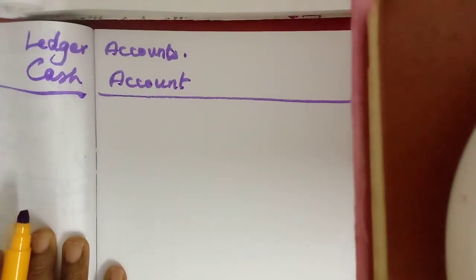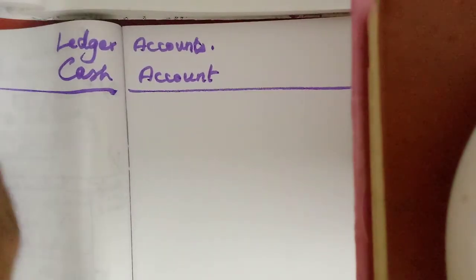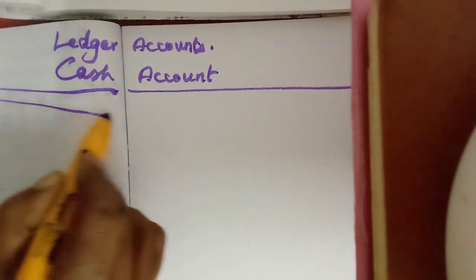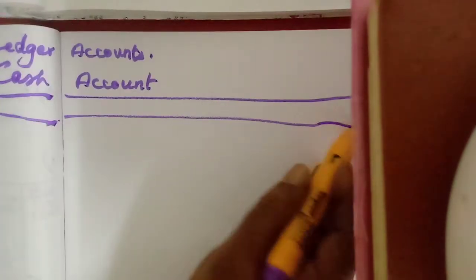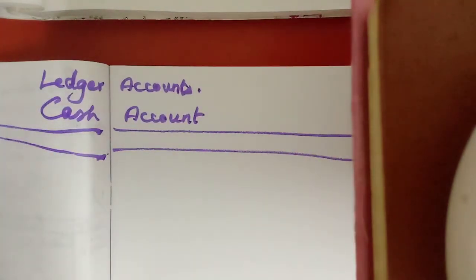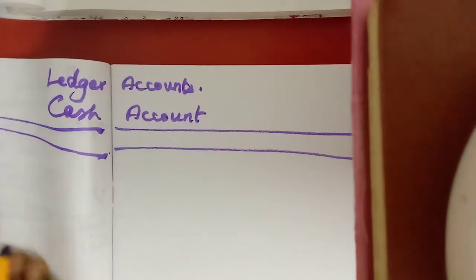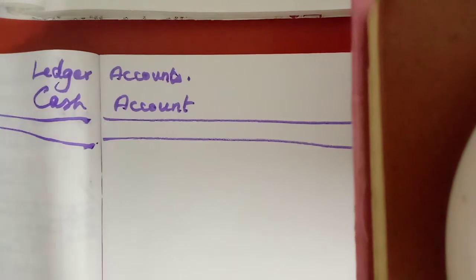In the accountancy notebook the pages and lines will be given. First debtor and creditor. Here on the right we write CR, and on the left hand side DR.